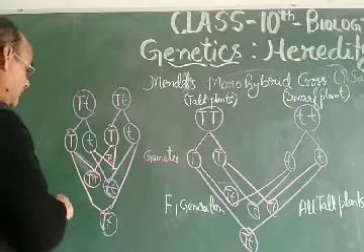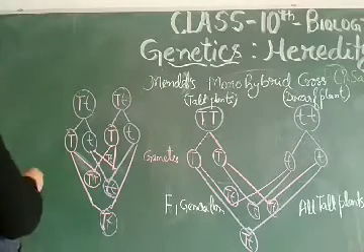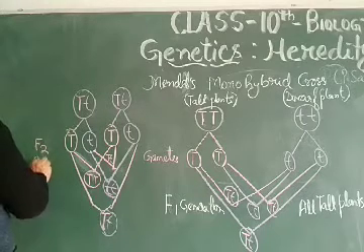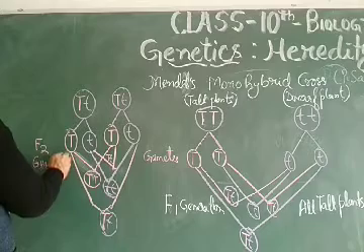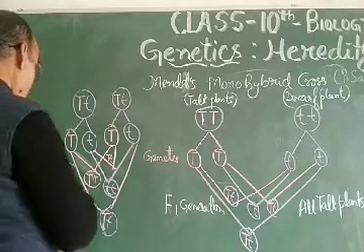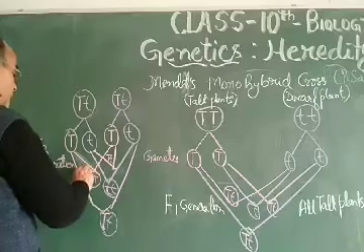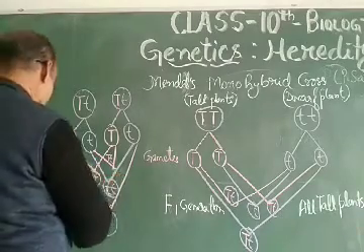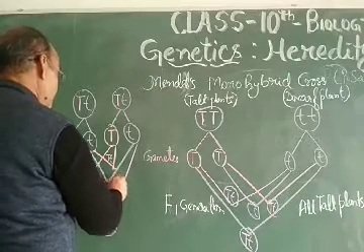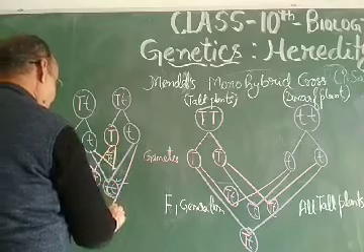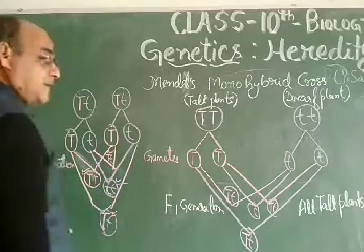So what happened in the F2 generation? In the F2 generation he found that this pure plant gets segregated. These are the dominant plants, and phenotypically they are tall.